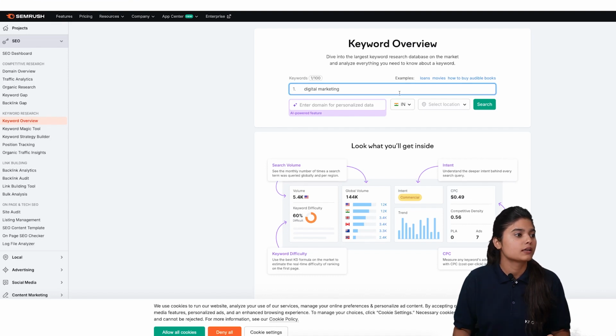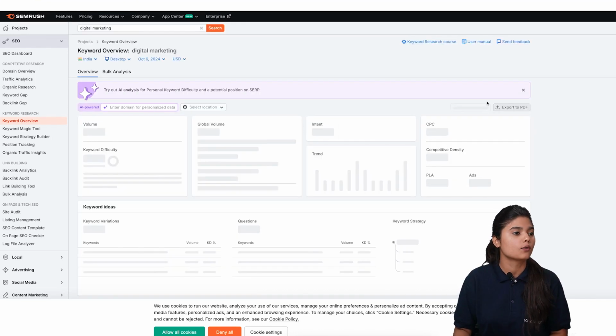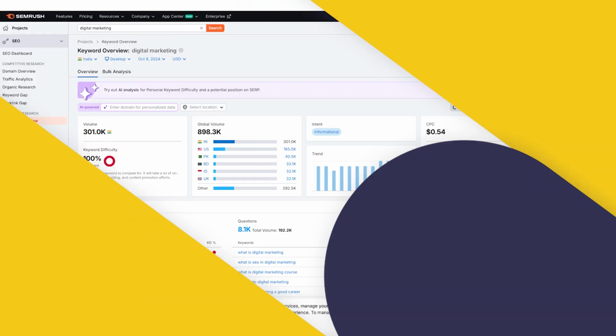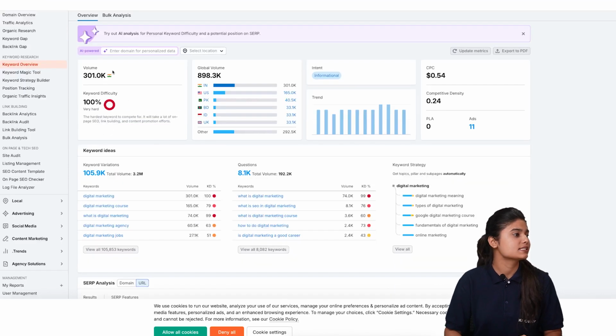So I have put my keyword digital marketing, and then I have selected my country and location, it's up to you. Anyhow, it's a paid feature. Now I'll be clicking on search. Let's see. You can see it is providing a lot of information about the keyword. You can see that this keyword is very hard. Keyword difficulty is showing 100%.